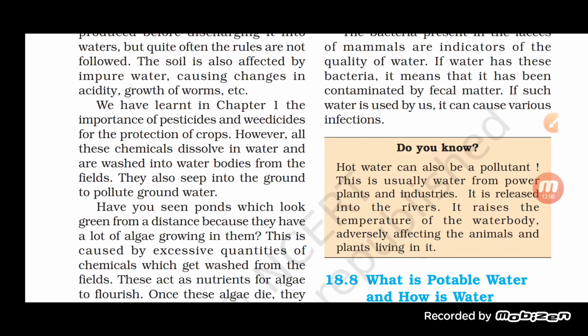So there is another factor also, students. Not only the use of toxic chemical substances, but pesticides and weedicides are also a kind of chemical which is mixed and present in the soil. When dissolved with the water, it seeps and mixes into the groundwater. Hence, you will find that the water gets polluted by this also.